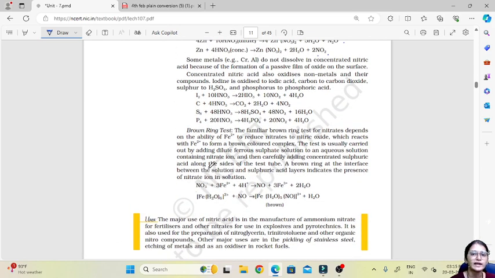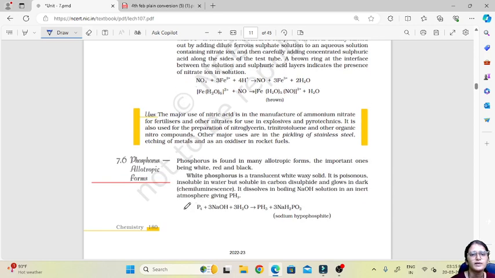Now concentrated nitric acid also oxidizes non-metals and their compounds. So nitric acid is a good oxidizing agent. You must say that it oxidizes many compounds. It oxidizes iodine to iodic acid, carbon to carbon dioxide, sulfur to sulfuric acid and phosphorus to phosphoric acid, which is shown in these four reactions.